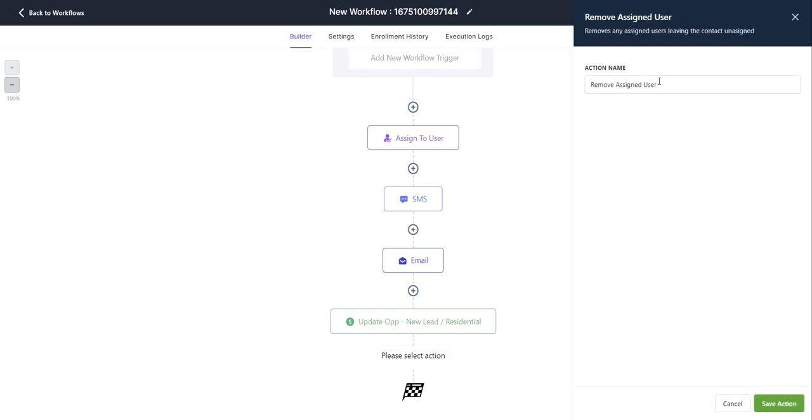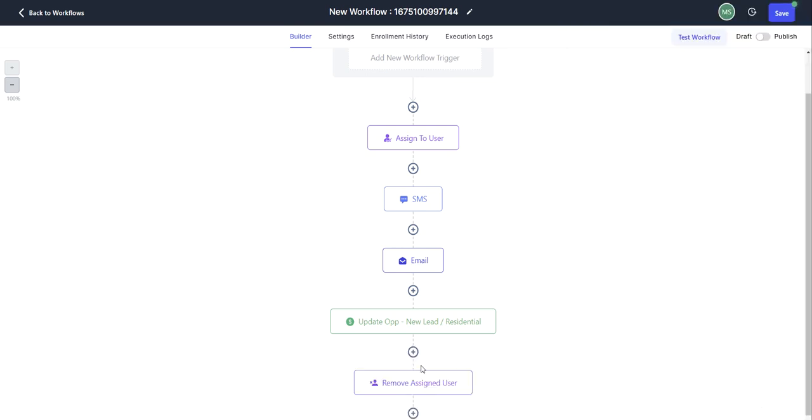Then you can change your action name by updating it to a specific team member. If you have multiple team members going through this scenario, you can keep it the same. So you can update this according to your preferences. And then once you have it how you'd like it, click on Save Action. You'll see that appear in your workflow. And then make sure you're clicking on the blue Save button up here in the top right corner to save your workflow as well.